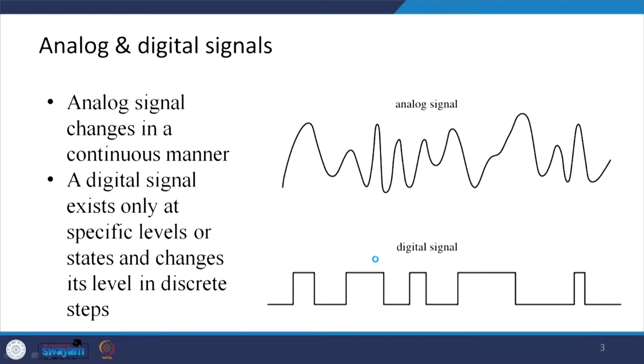As I have been discussing with you earlier, analog and digital are the two types of signals which are available. An analog signal changes in a continuous manner, and the digital signals exist only at a specific level or state and change their level in discrete steps, as you can see over here.